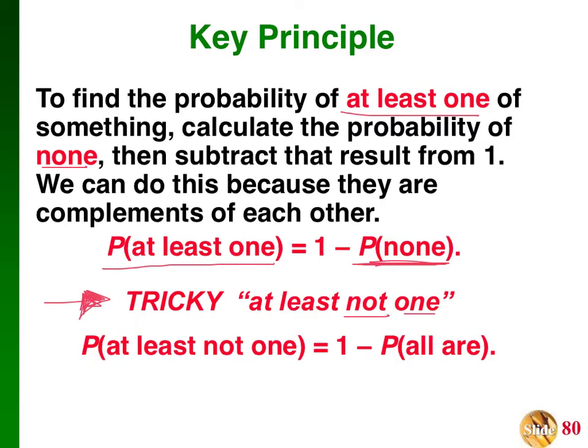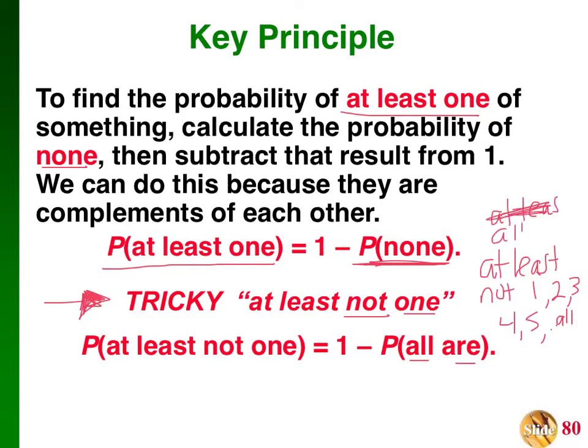So the probability of at least not 1 would be all R, because again, remember, at least not 1 means at least not 2, at least not 3, at least not 4, at least not 5, all the way up to at least not all of them. So what's the one occurrence that we didn't talk about? At least all are. That was the one occurrence we didn't talk about. Okay, so I know this is going to be a little foggy, but we're definitely going to clean it up tomorrow in class.